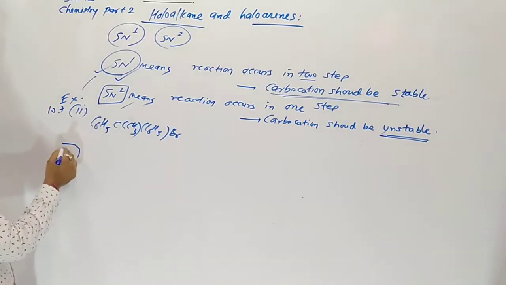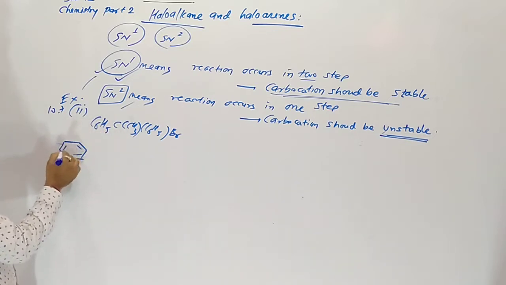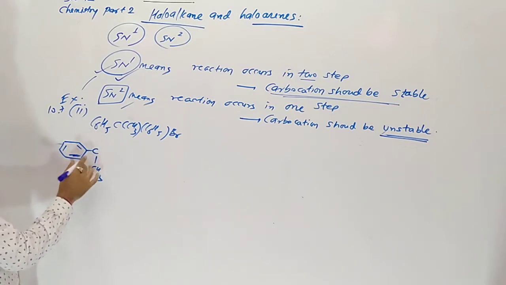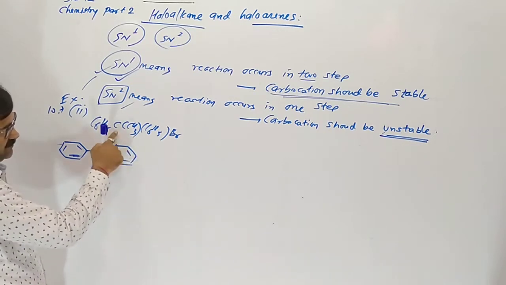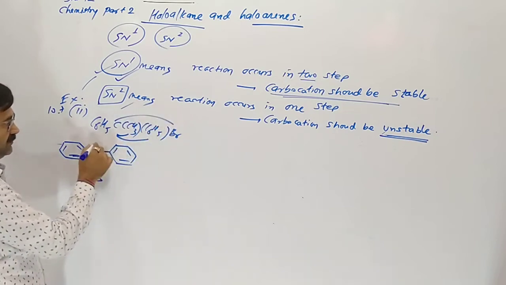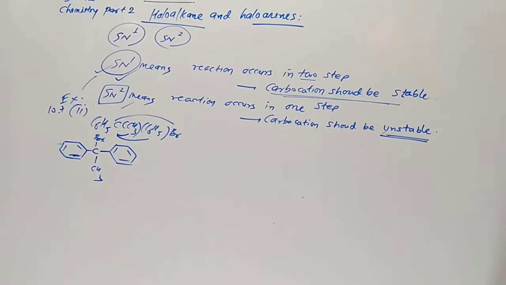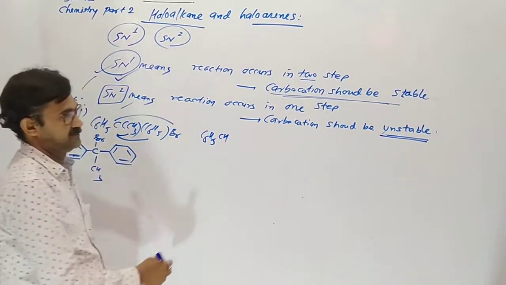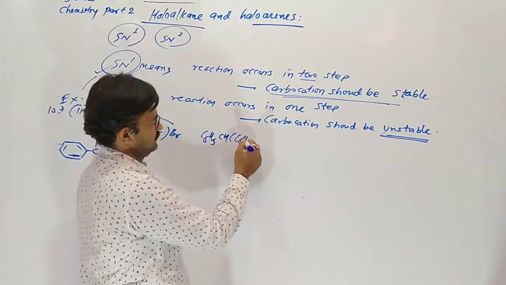Meaning, on this carbon there is a phenyl group, benzene ring, then C, then methyl, then once again phenyl on the same carbon. On the same carbon bromine. Now second one: C6H5CH into bracket C6H5, Br.